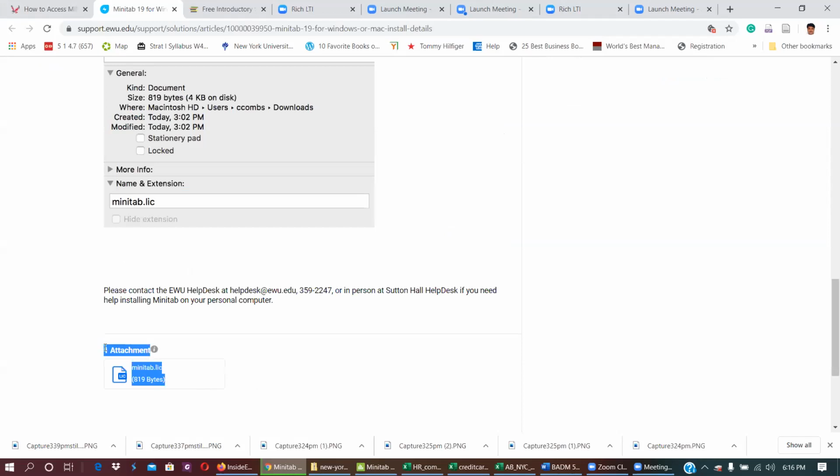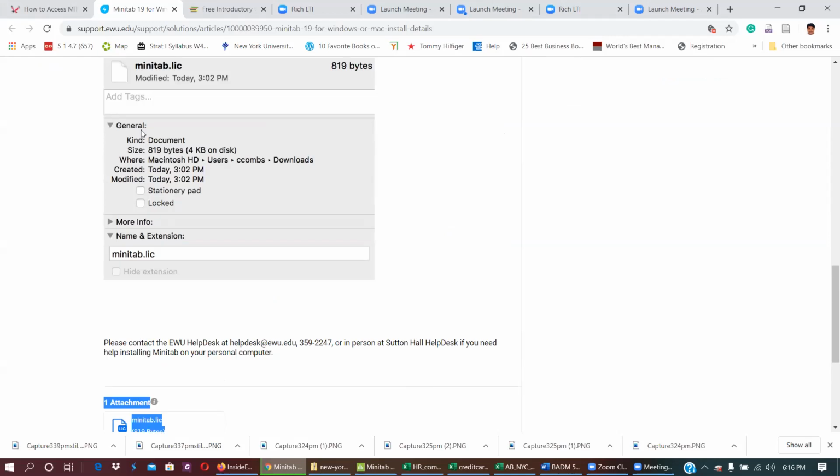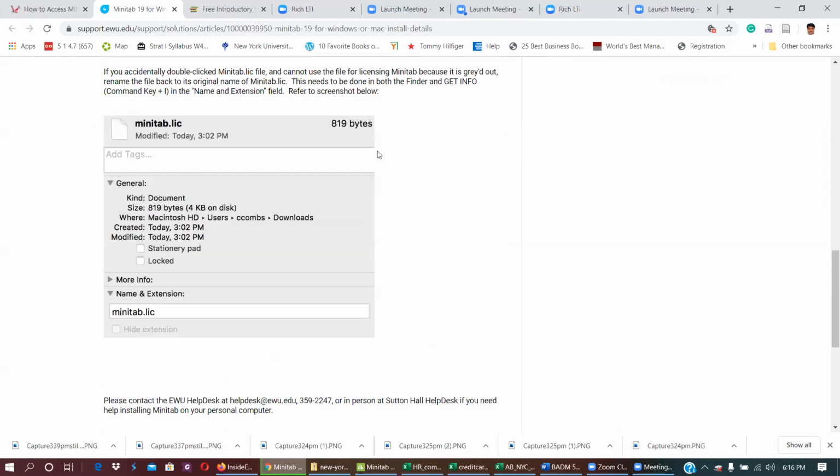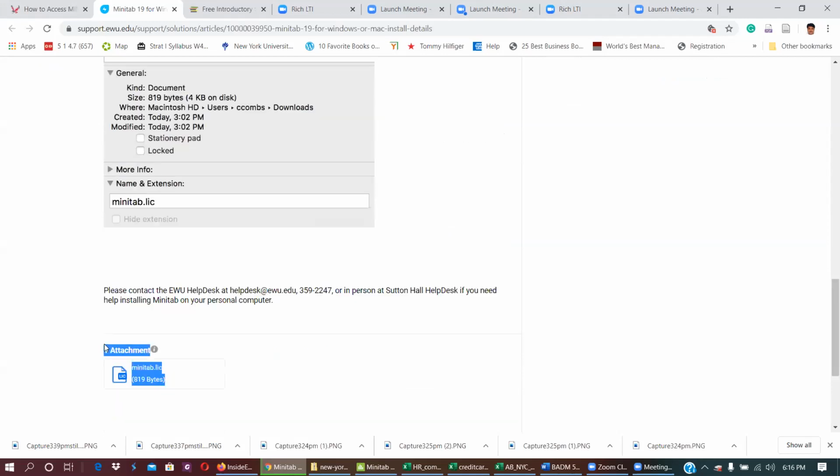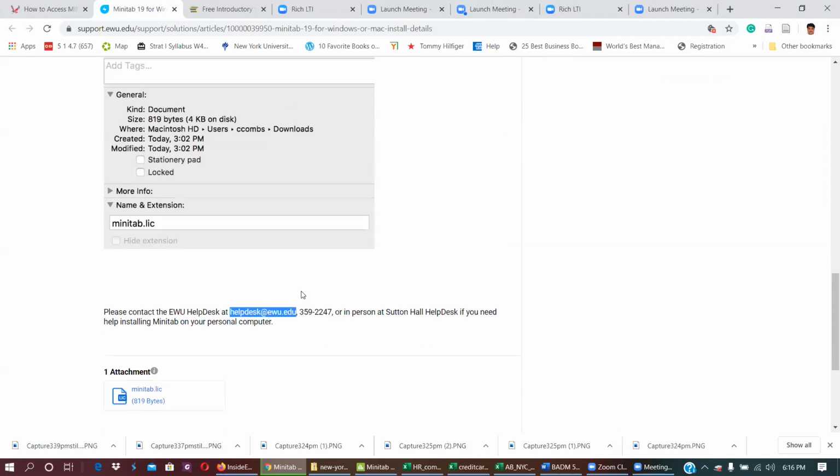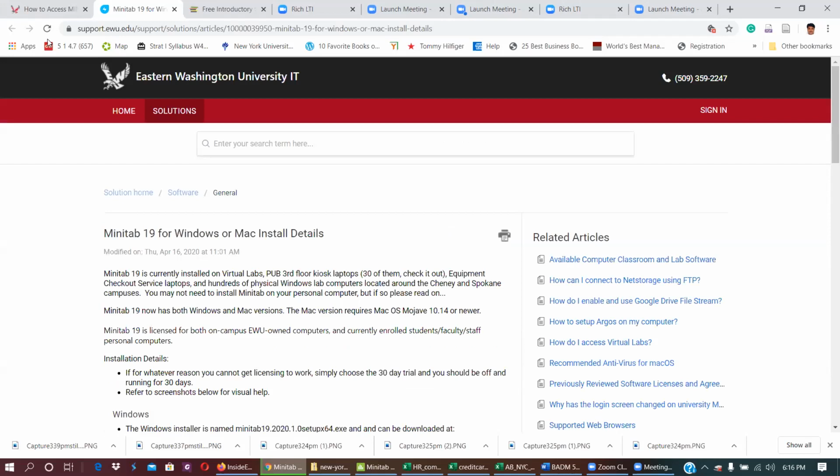Because what happens, people install it and use it. This is the option. So the license file is right at the bottom. Don't forget to do this. Otherwise, or contact the help desk of EWU, otherwise it will be installed for 30 days only. So it is a complete install.